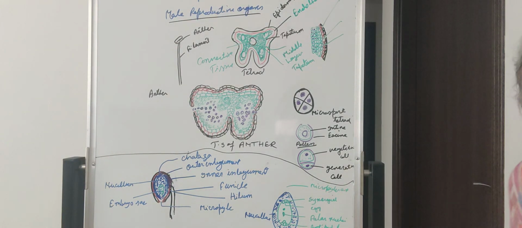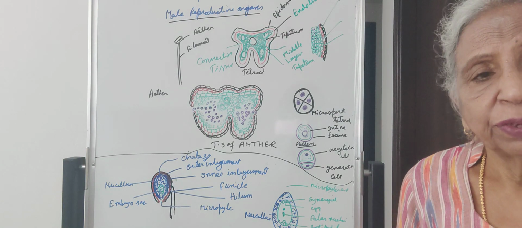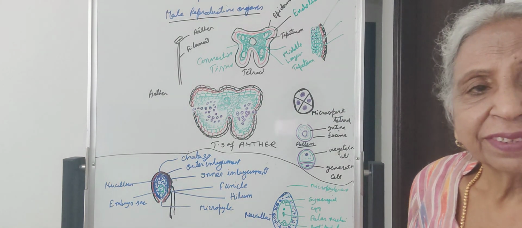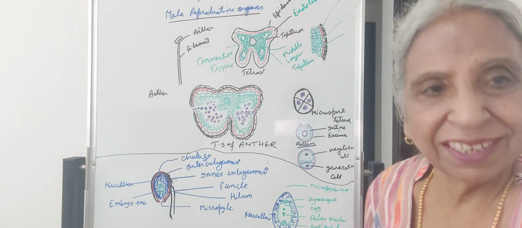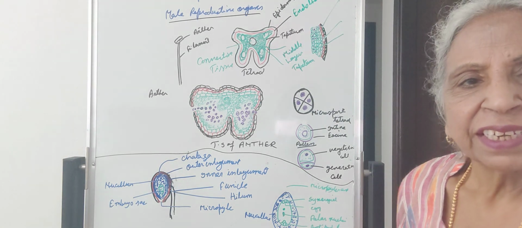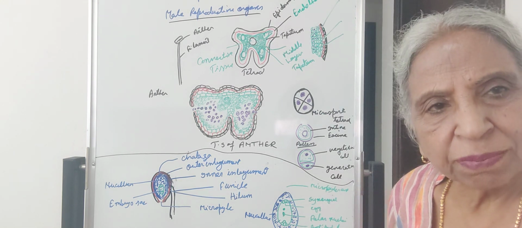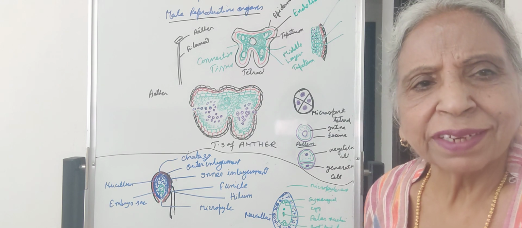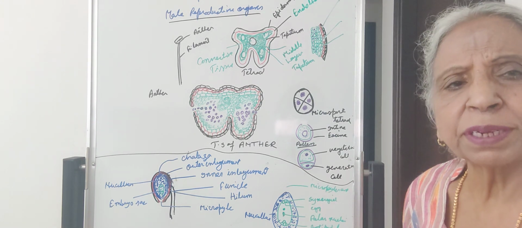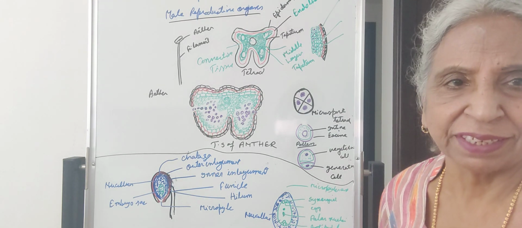Then we come to the female reproductive part. The female reproductive part of the plant consists of the carpels. They are also called pistils. In many plants, a single carpel is present, and then it is called monocarpellary. In other plants, two carpels, bicarpellary, three carpels, tricarpellary, tetracarpellary, pentacarpellary, or polycarpellary condition may be there.